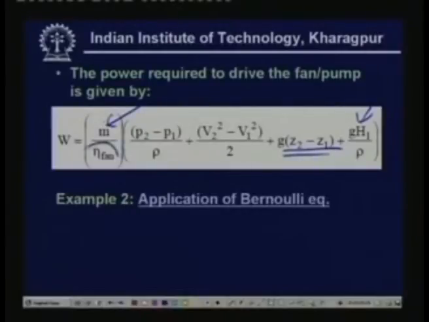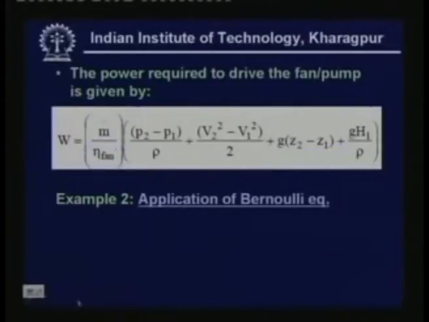And here eta fan is the efficiency of the fan. That means if the fan has some inefficiency, then you have to take that into account. So this expression gives you the fan power required or pump power required. So by applying Bernoulli's equation, you can find out what should be the motor capacity to drive the fan or pump. Now let us apply this Bernoulli equation to a very simple case.